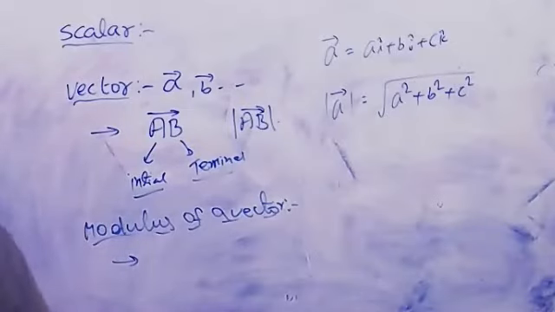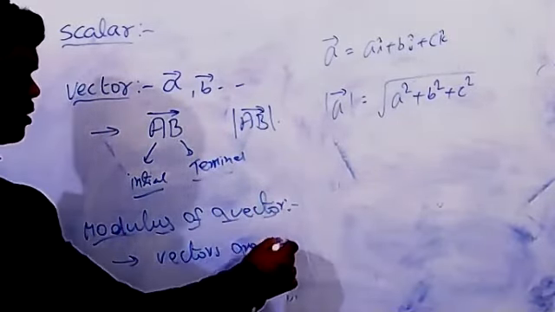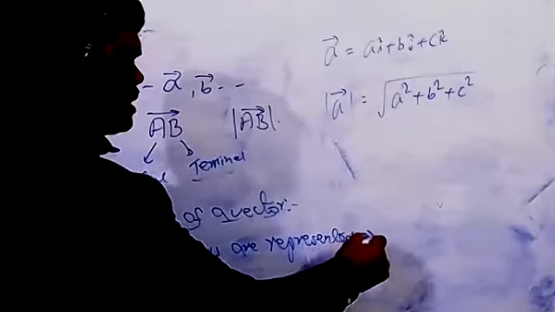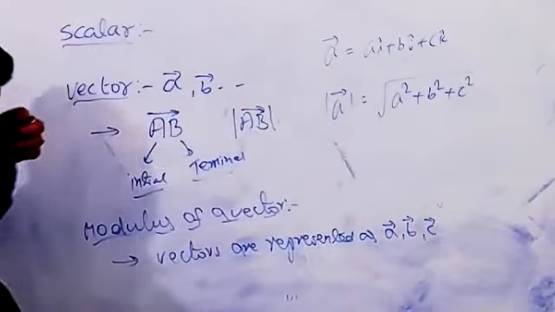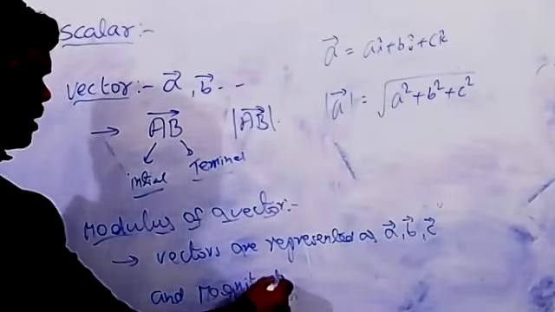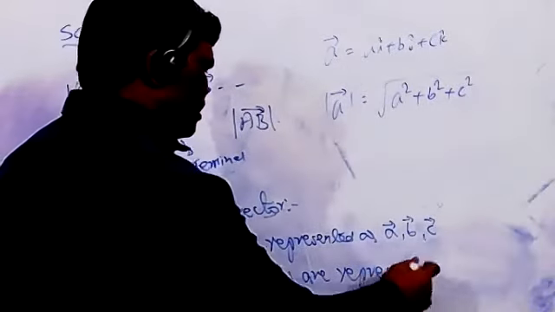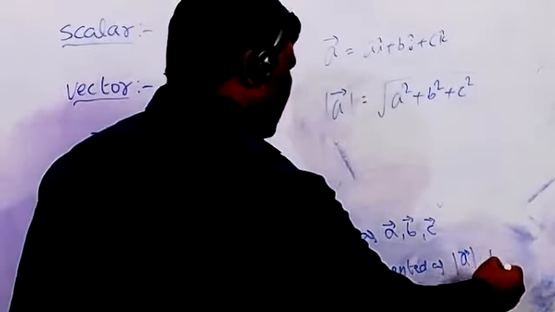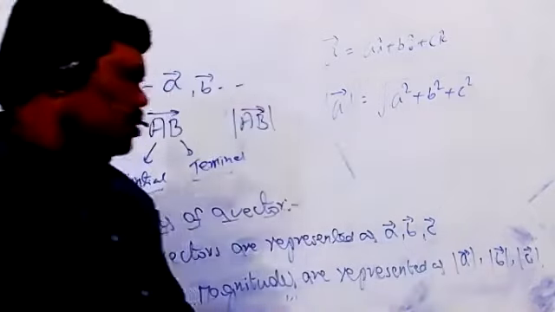Vectors are represented like this, these are what we call vectors, and magnitudes are represented like this: modulus of a vector, modulus of b vector, and modulus of c vector.